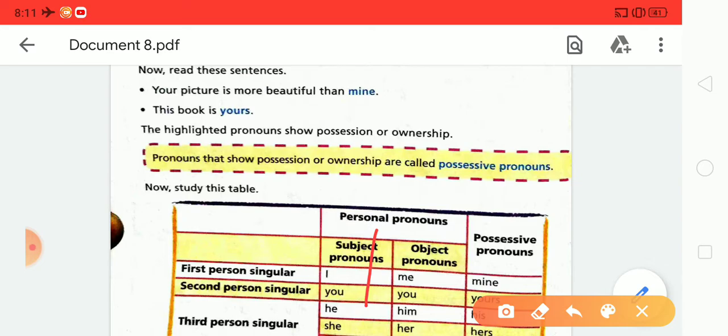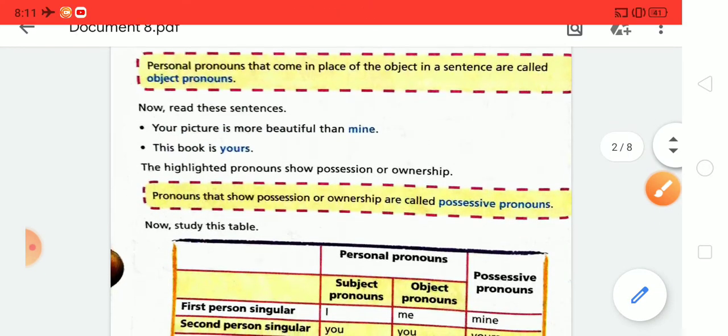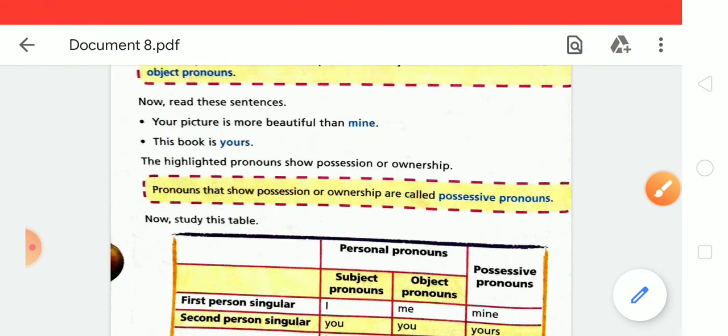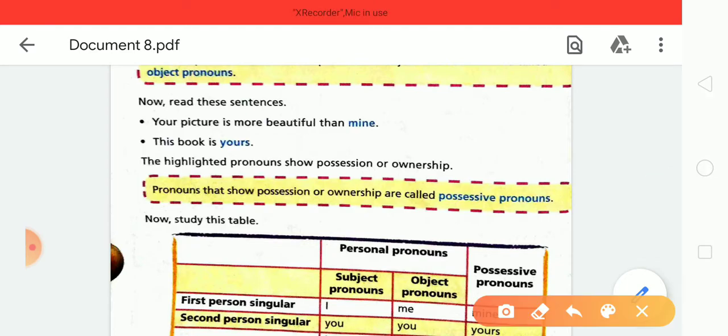Here the owner of the picture is shown by mine. The word mine shows the possession. So here the possessive word is mine, and in the second, this book is yours. So who is the owner of the book? Yours. So it will be a possessive pronoun.